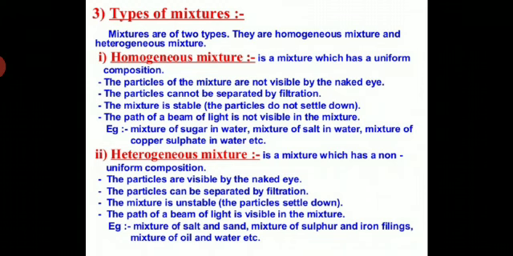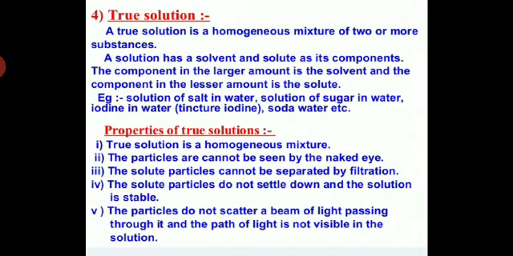Okay student, now we will discuss the true solution and the properties of the true solution. Student, a true solution is a homogeneous mixture of two or more substances. What do you mean by this? A true solution is a homogeneous mixture of two or more substances.